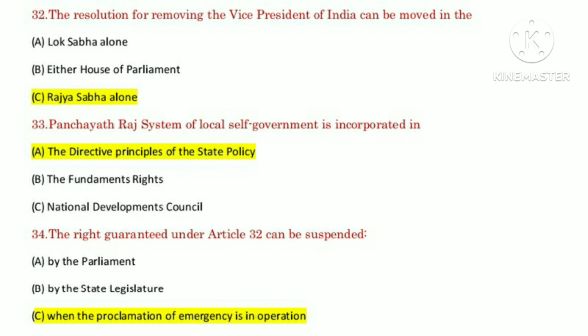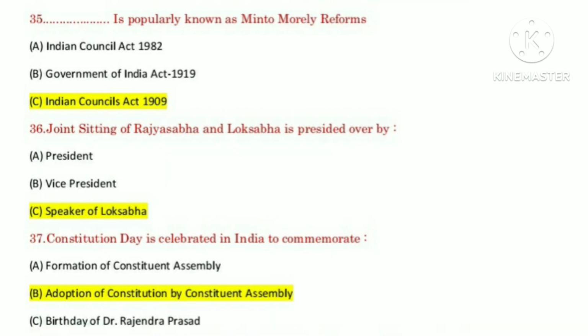Question number 34. The right guaranteed under Article 32 can be suspended? Answer: when the proclamation of emergency is in operation. Question number 35. Dash is popularly known as Minto-Morley reforms. Answer: Indian Councils Act 1909.